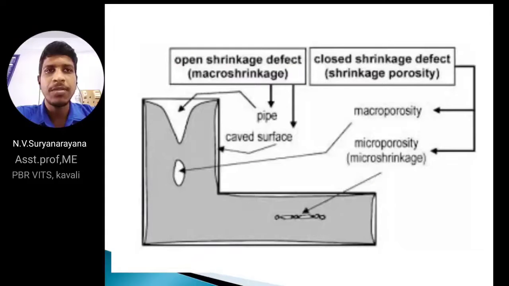In this figure, I am showing the different types of shrinkage defects. Coming to open shrinkage, we have pipes and caved surface. In this figure, the upper one is a pipe and the lower one is a caved surface, that means outer wall defects. Coming to the hole, that is macro porosity, and hot spots, those are micro porosity. That's all about shrinkage defects.